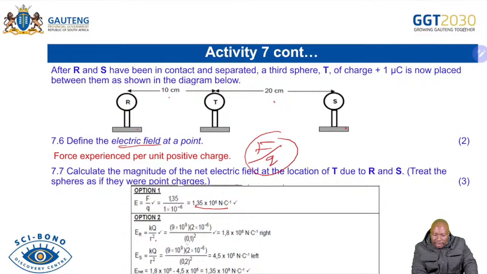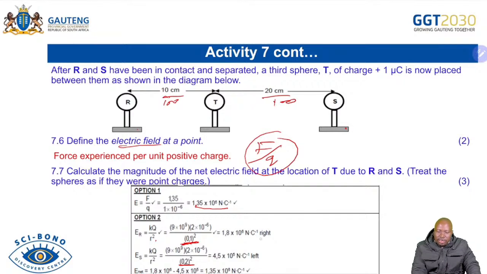So you see the distance, how the 10 was converted to 0,1. The 20 was converted to 0,2. So it's very much important that you do that. As you divide that by 100, you'll get 0,1. So check your convention so that you don't make a mistake in terms of your convention. And then you are able now to add the 2, and then you still get your 1,35 times 10 to the power of 6.